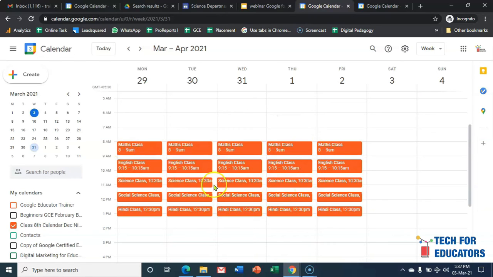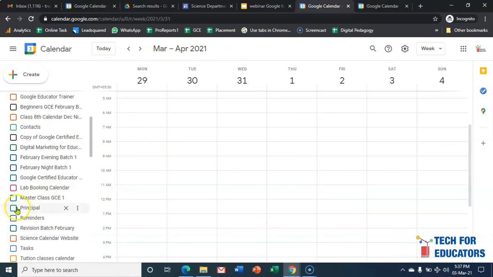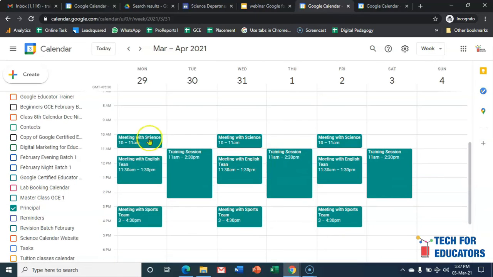Similarly, we can make different other calendars. For example, I have another calendar for the principal. So this is the way the principal can manage all their activities in the calendar. And the best part of it, we can make all the calendars live on the website.